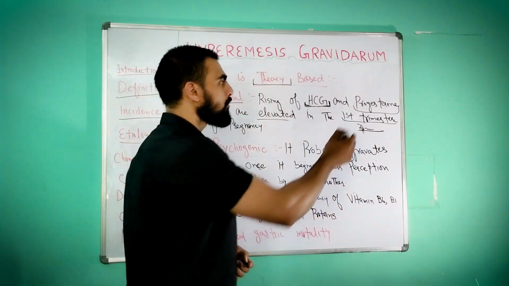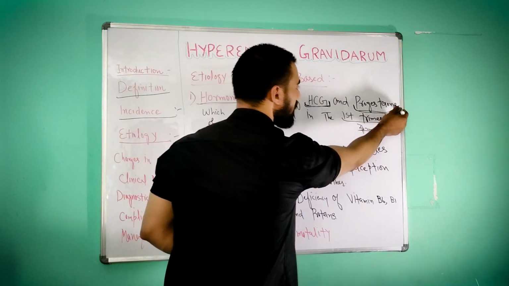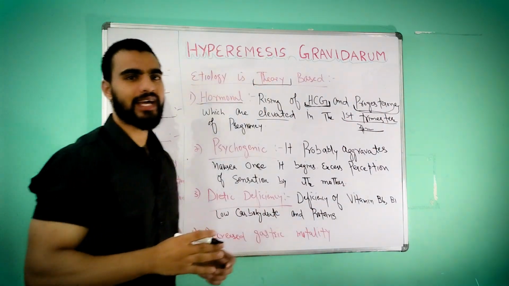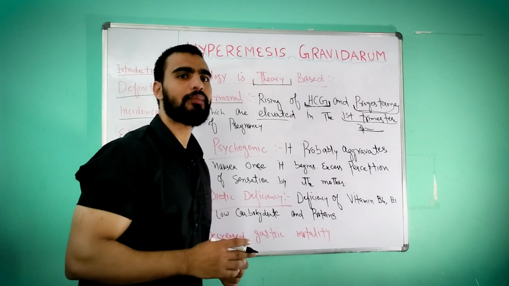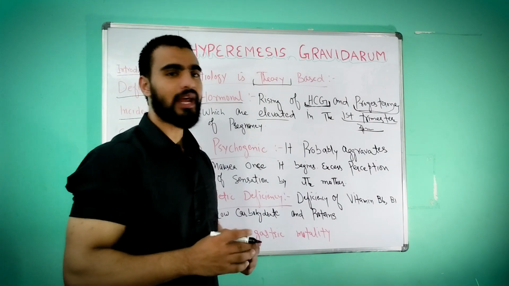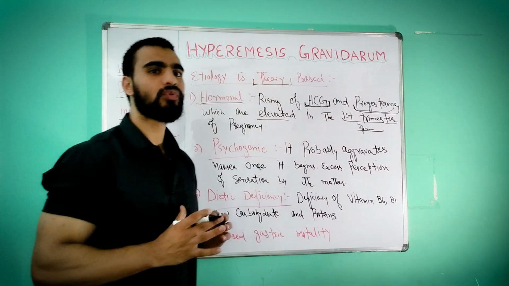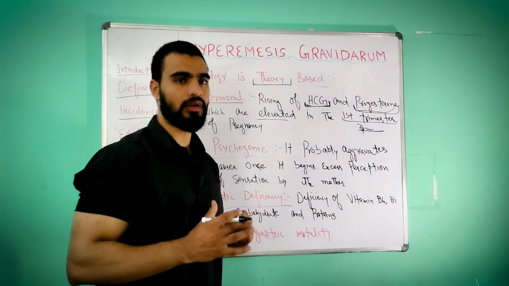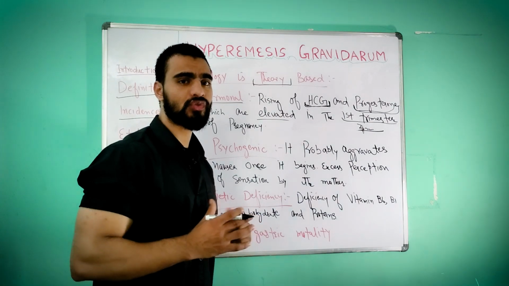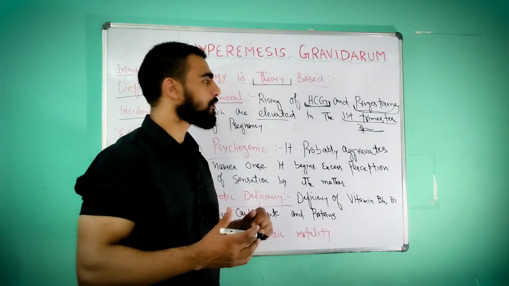Second is progesterone. Both of these are secreted during pregnancy. Progesterone maintains the pregnancy, and it loosens the sphincters, that is the gastric sphincters, so the esophageal sphincter and the pyloric sphincter.